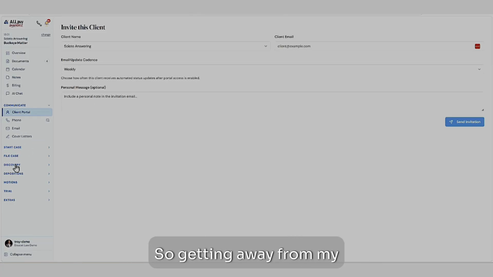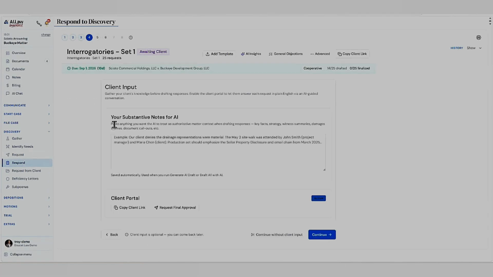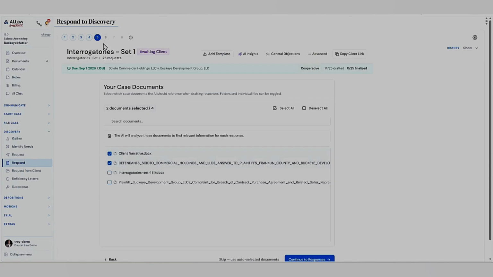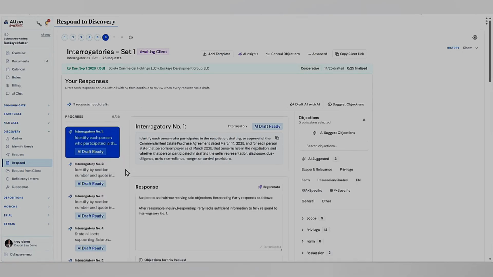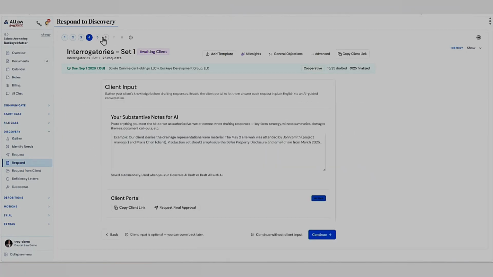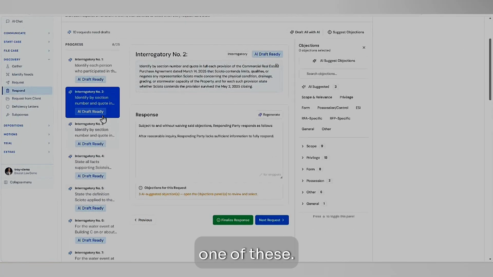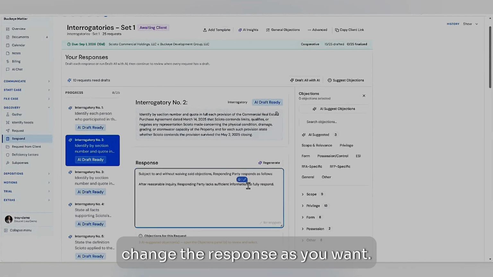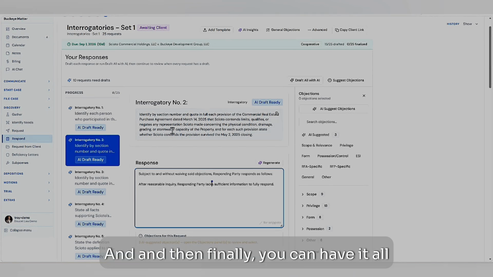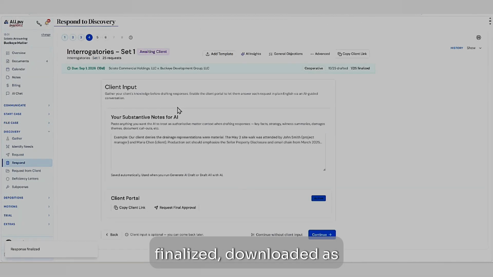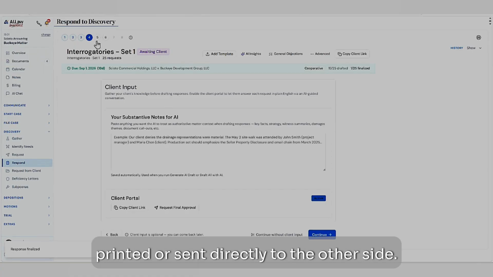So, getting back to my discovery responses, you get the idea: you have your client respond, and then moving forward, you select what documents you want to reference as part of this, and then finally you've got your drafting completed. You can go through, review any one of these, change the responses you want, and then finally have it all finalized, downloaded as a Word document, printed, or sent directly to the other side.